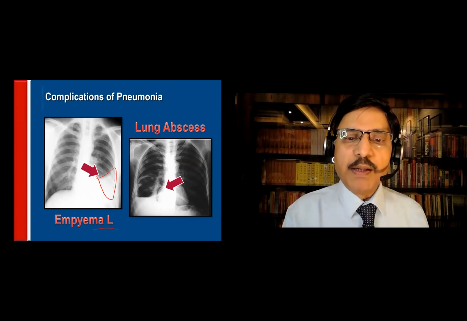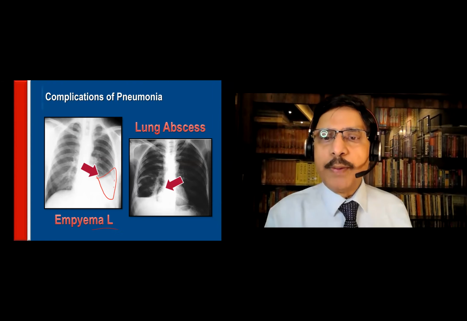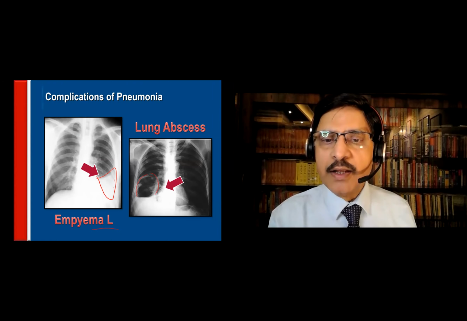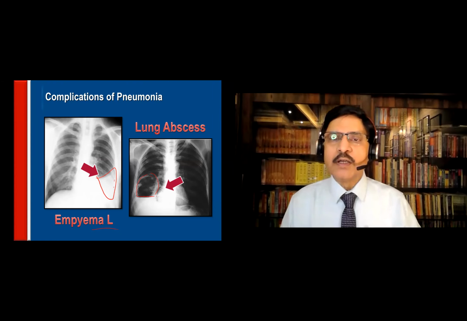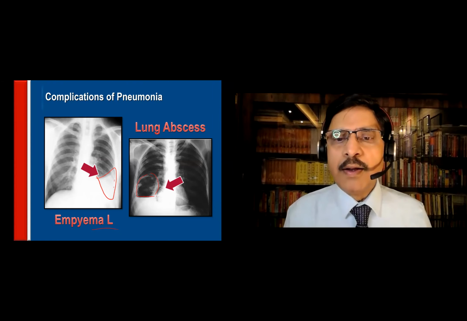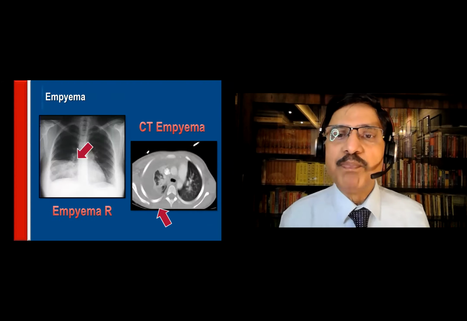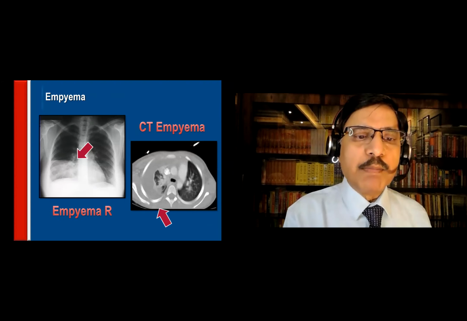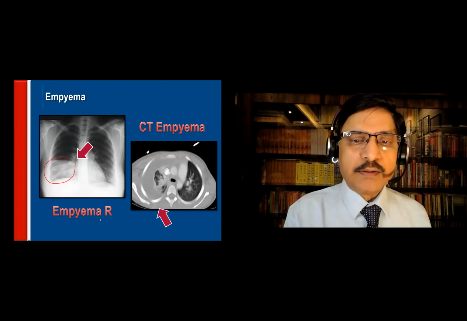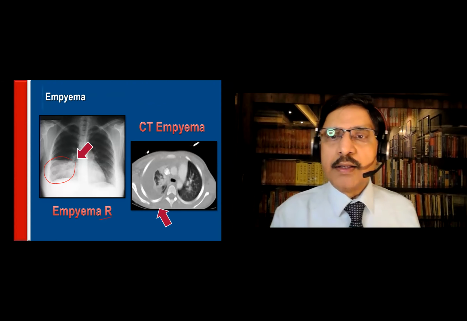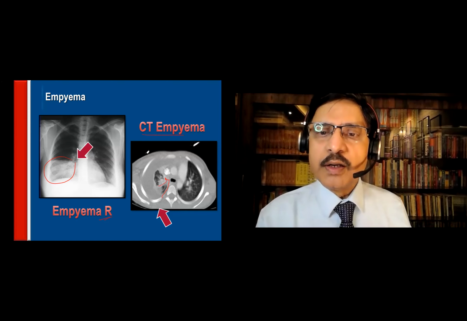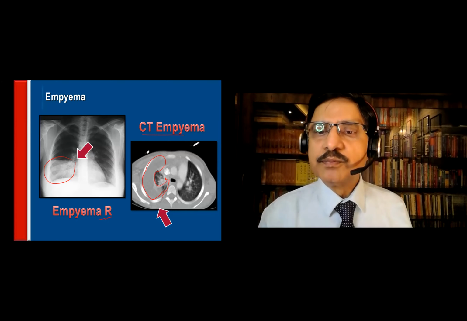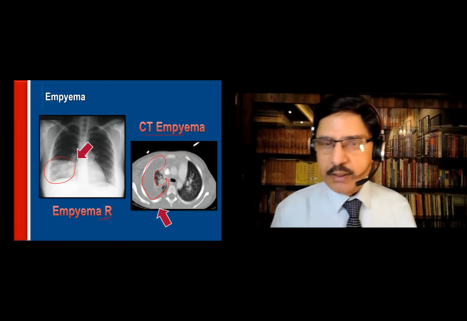Now you see this is an empyema, pus in the pleural cavity here. So this is empyema of the left pleura, and there could be a lung abscess. That is the abscess there, and this is the fluid level in the abscess cavity. Lung abscess, because pneumonia was not properly treated, the patient went into lung abscess. Then you see here empyema again on the right side, and the same empyema CT picture: the right lung is full of pus. Okay, so this is CT empyema.